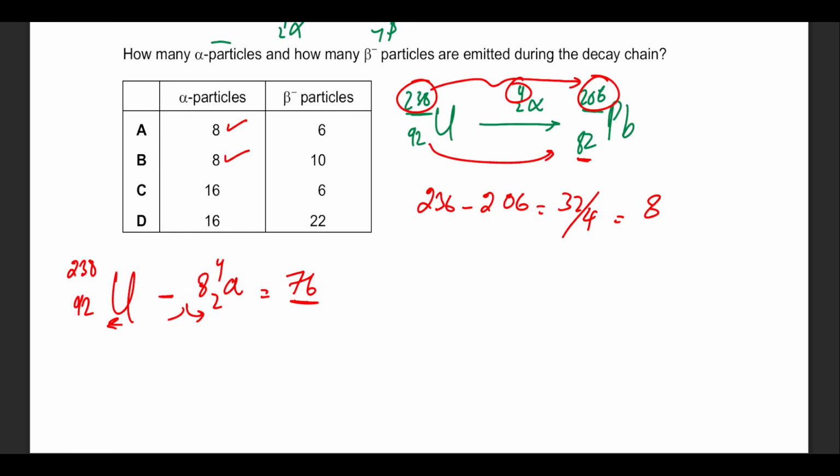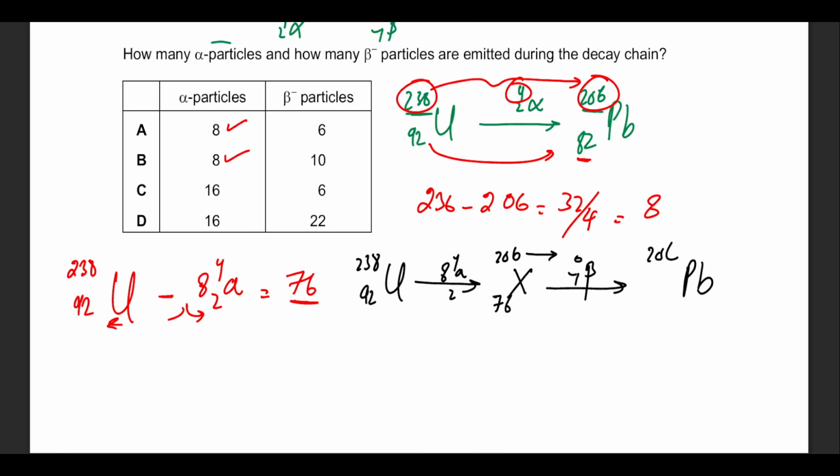So what happened was uranium-238, 92 decays with 8 alpha 4, 2, makes something X, which is 206, with proton number as 76. Now then goes the beta decay, 0 minus 1. It doesn't disturb the number up top, which is the nucleon number, which is lead 206.